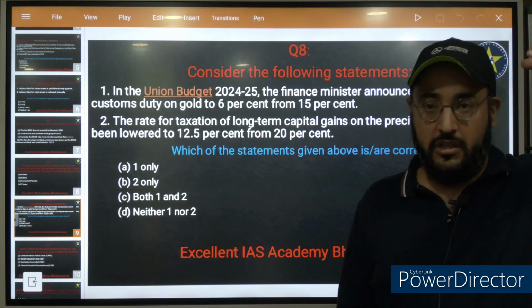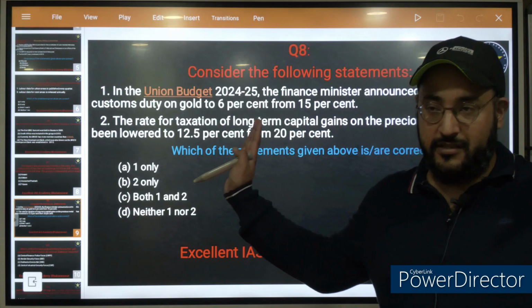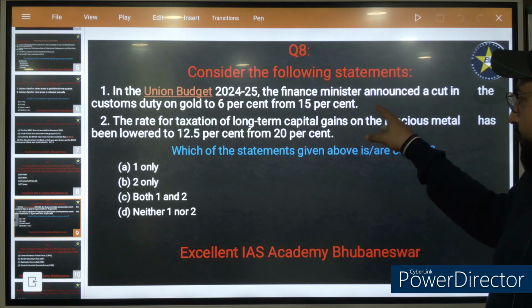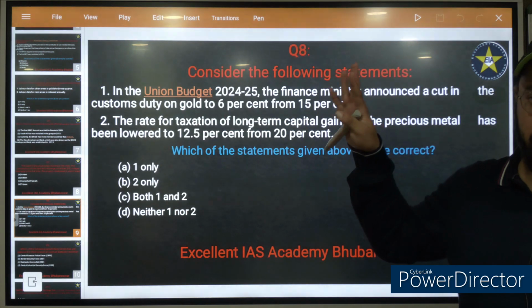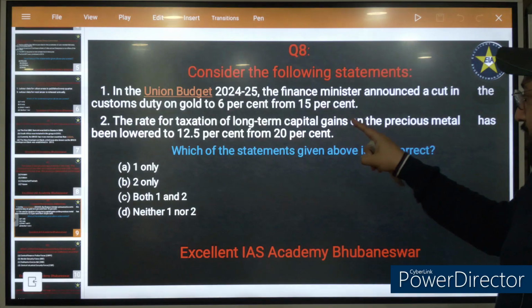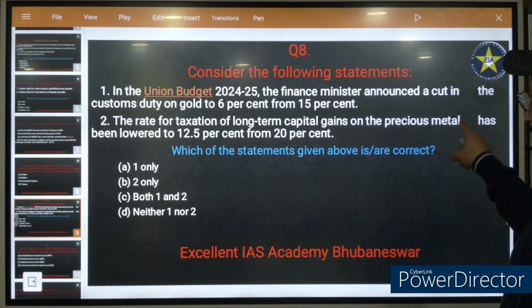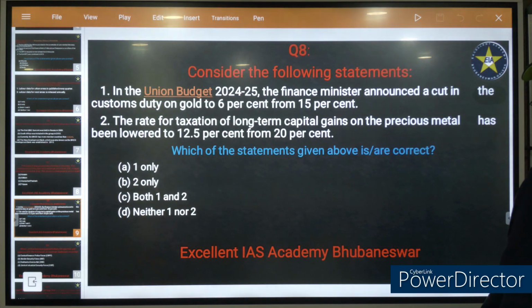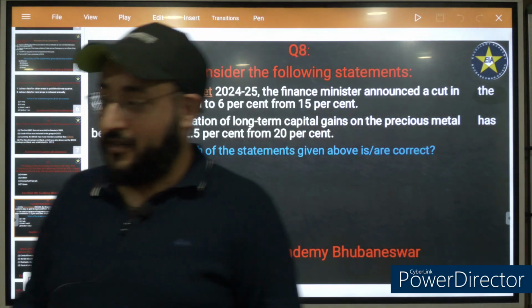So the import duty on gold has been reduced from 15 to 6%. This is purely a factual question. Second, the rate for taxation of long-term capital gains on the precious metal has been lowered to 12.5% from 20%. Both the statements are correct.